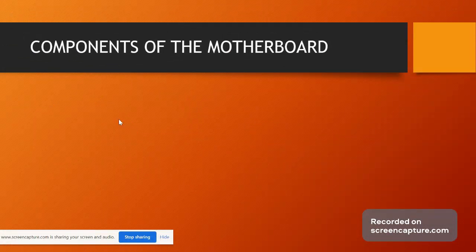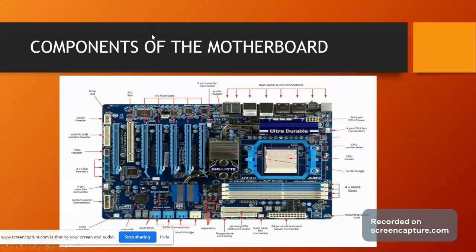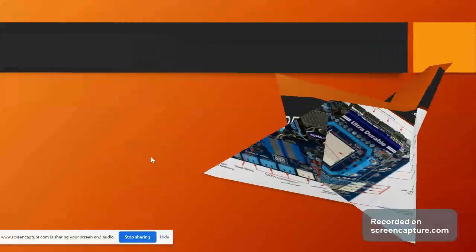Now, components of the motherboard. There are so many components because these motherboards are made up of very tiny and small components. So we can't discuss all the small components, but we will try to discuss the basic and main components of the motherboard. So let us proceed.